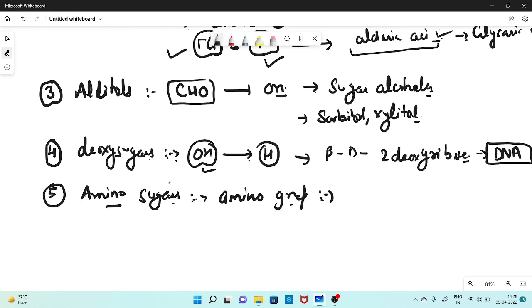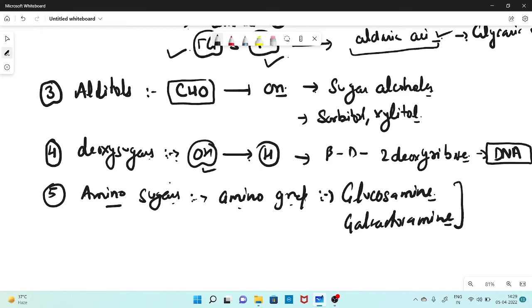For example, if you are changing in the glucose, then they are called glucosamine. If you are changing the group in the galactose, then they are called galactosamine, right? So both are sugar derivatives.